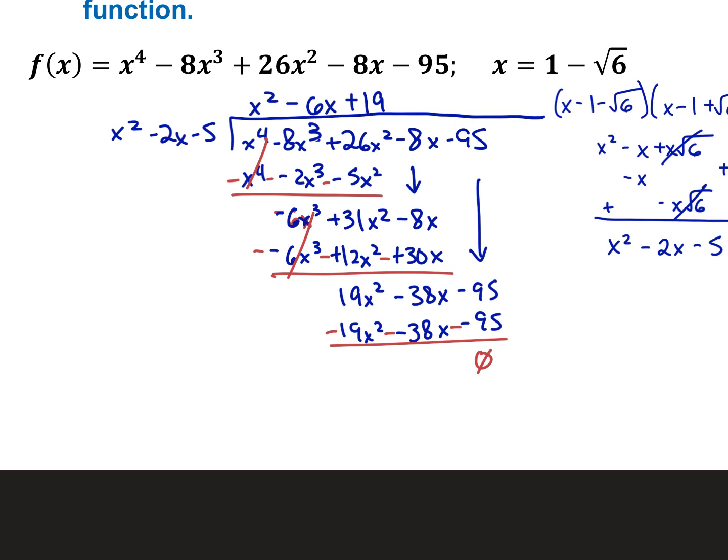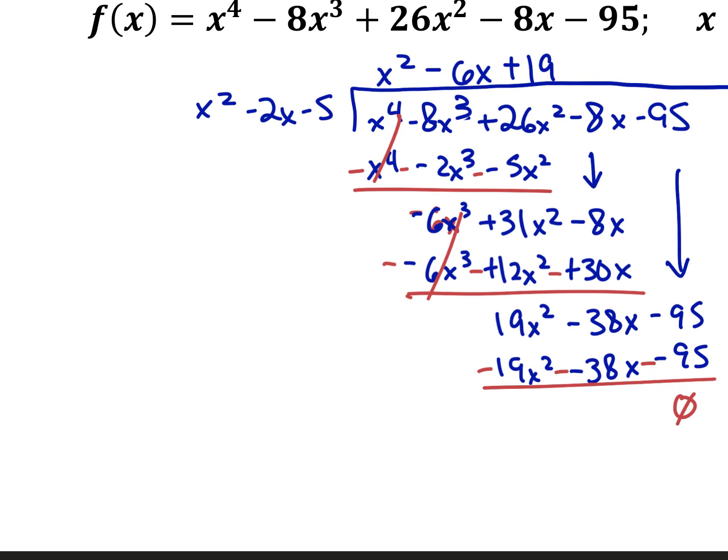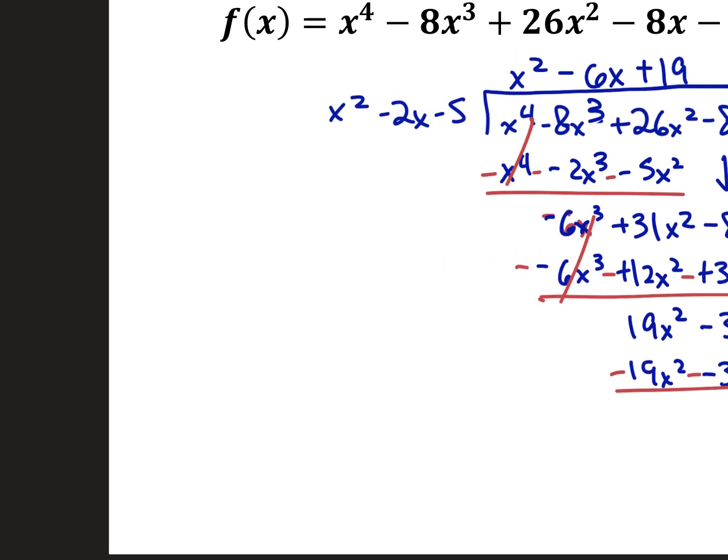All right, so I finished up my long division, and you see that if you're subtracting all the columns correctly and minding your signs, you'd still get the 0 in the end. And so my factored form is the original quadratic that I know, and the one that I just found, x squared minus 6x plus 19.